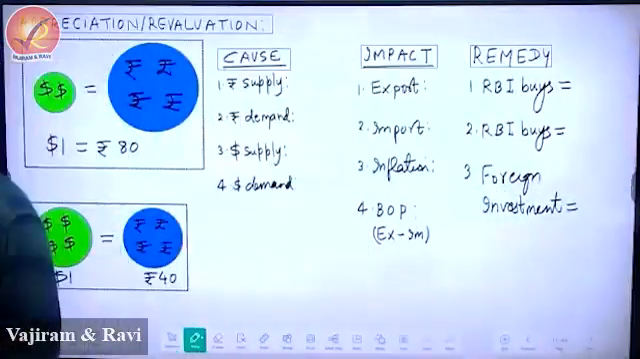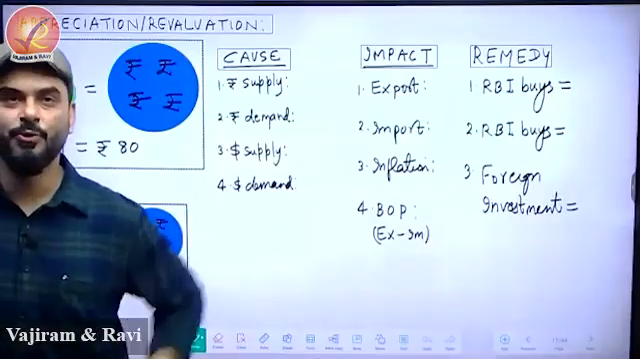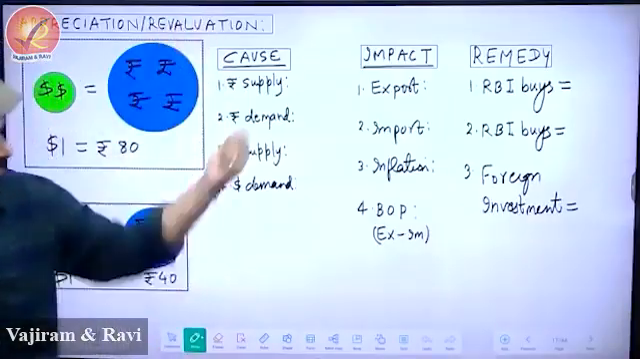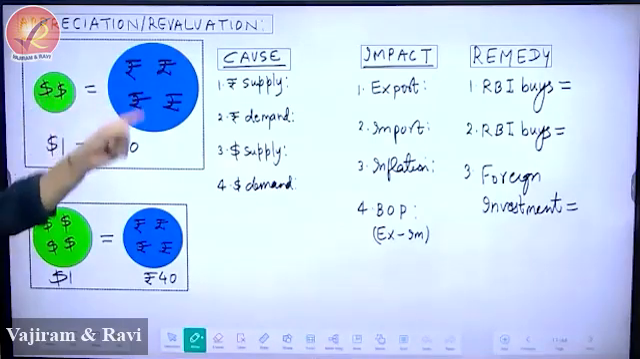Take your time. And if you are not able to understand, you can do this thing. Imagine those two pieces of paper, $1. Have a good look at it. In fact, you don't need it. If you look at circles, you will understand. Look at the circles. For appreciation and depreciation, only two things are changed, either rupee or dollar. See?